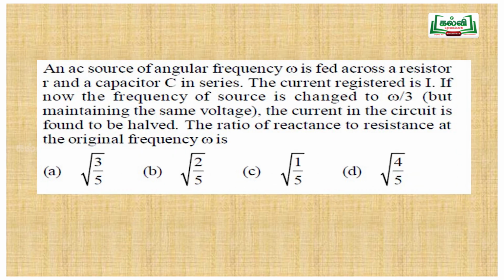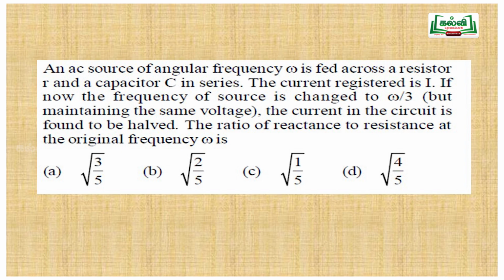Next question. An AC source of angular frequency omega is fed across a resistor R and a capacitor C. First we have to extract the given. R, that is resistance, capacitance and angular frequency are given. The current registered is I.